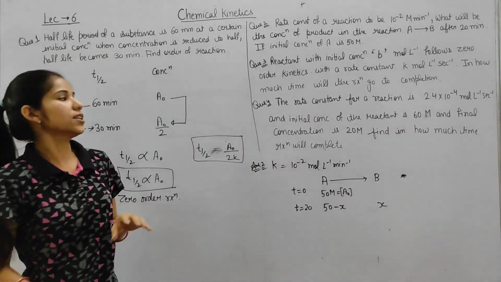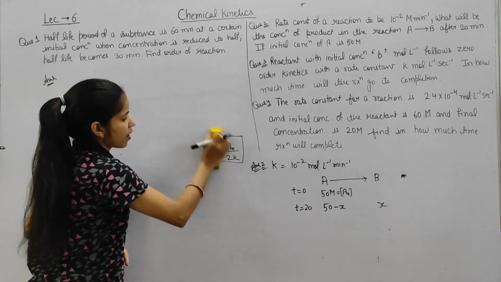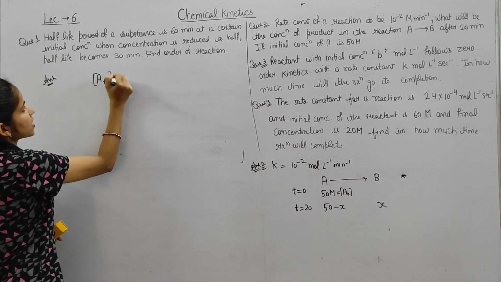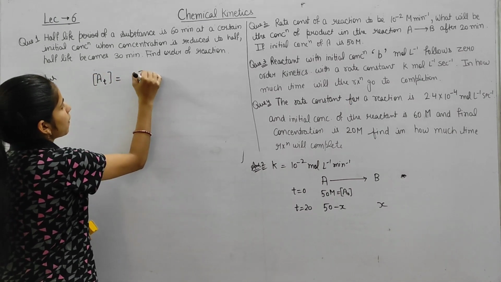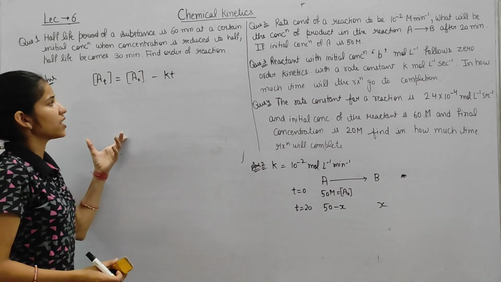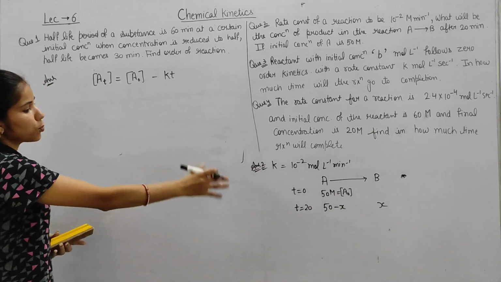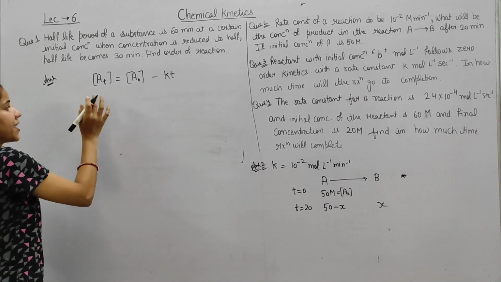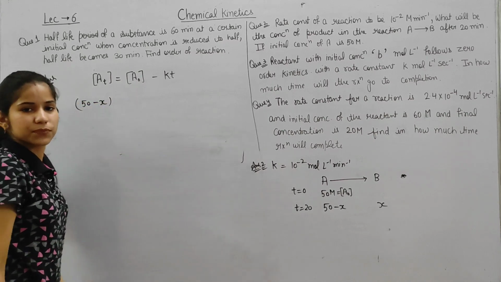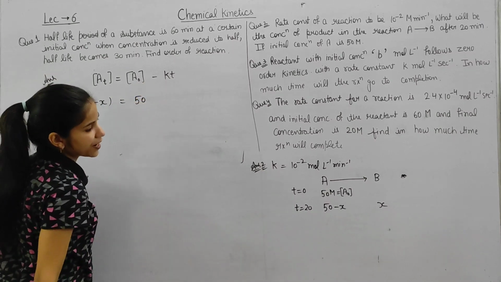So what is the equation for zero order reaction? That is A t equals A naught minus K t. This is our final equation. In this equation we have to put all of these values. So A t is 50 minus x, this is A naught, this is 50.